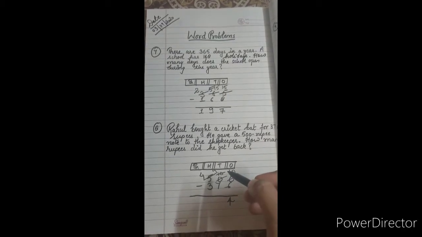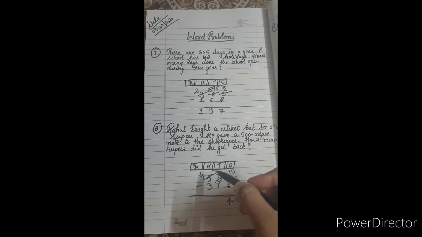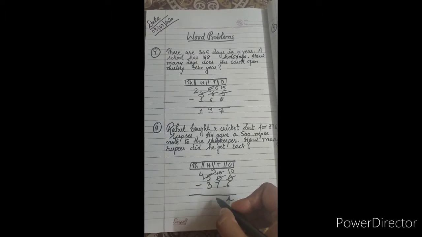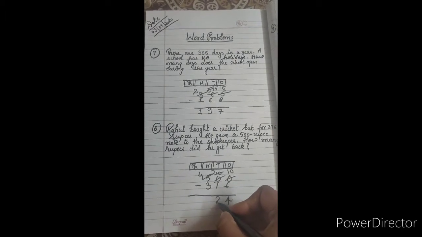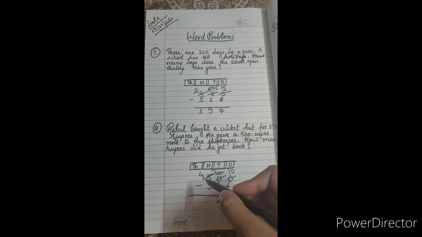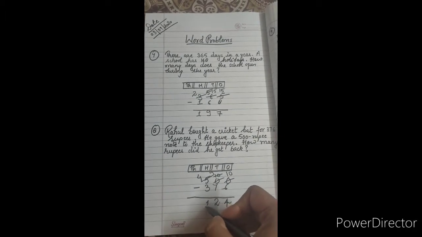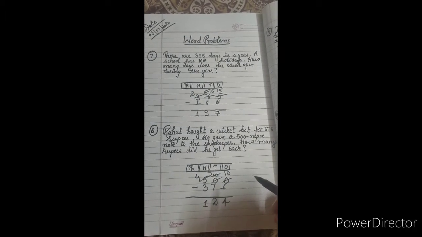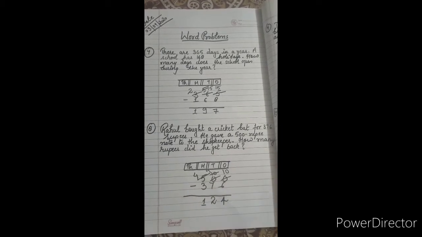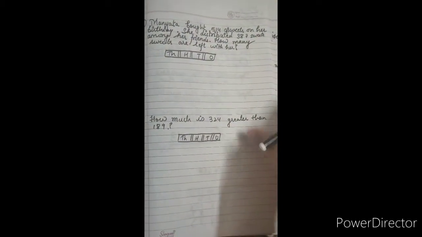Clear? And now subtracting tens. So we want to subtract 7 from 9. So 9 minus 7 is 2. So write 2 under the tens column. And now we subtract 3 from 4. So 4 minus 3 is 1. So he gets 124 rupees back. Right? Yes. Now the next question is question number 9.